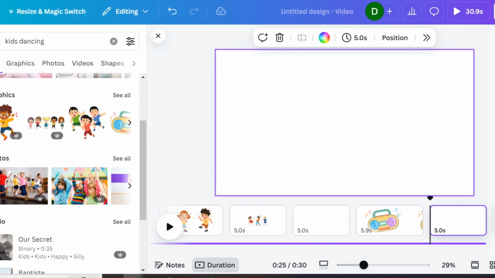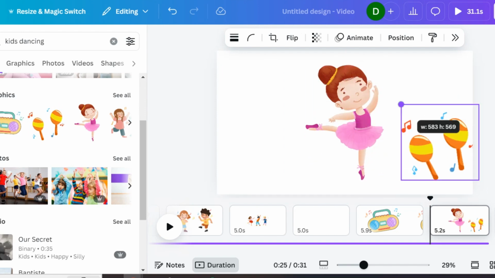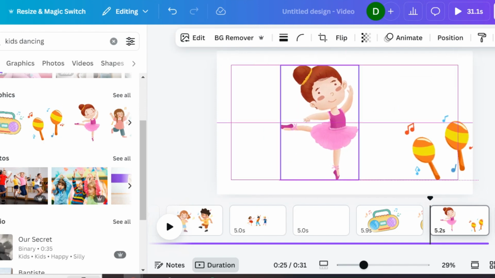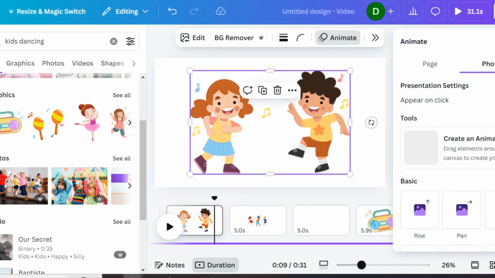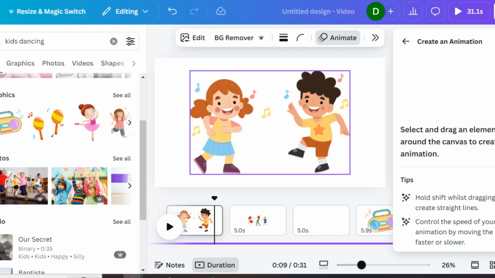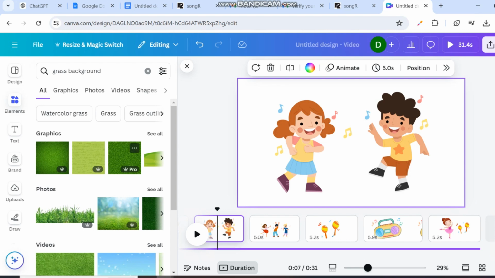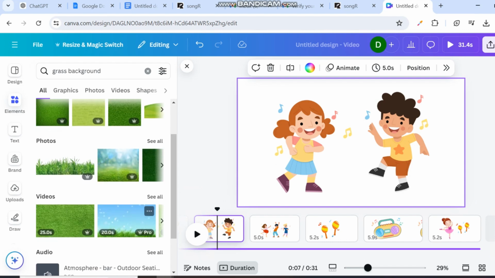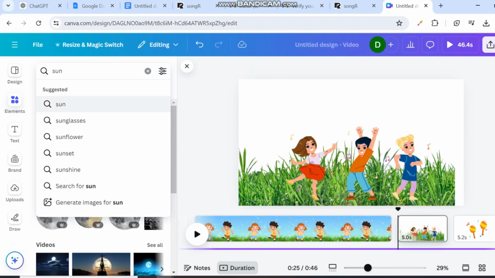I have about 5 slides there to cover the song, depending on how long I want the song to be. I'm just playing around with it. I choose the graphics and then arrange them on each of the slides accordingly. To make it more visually appealing, I added some backgrounds relating to children, something very attractive like a grass background. I added other elements like the sun. I just searched for sun.